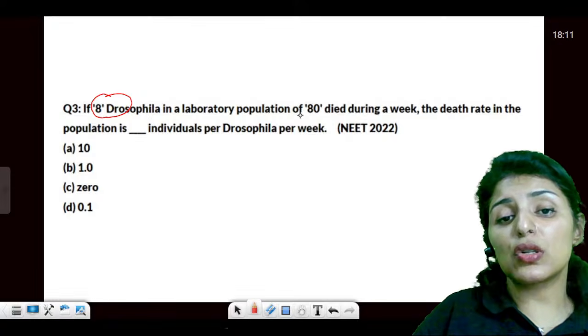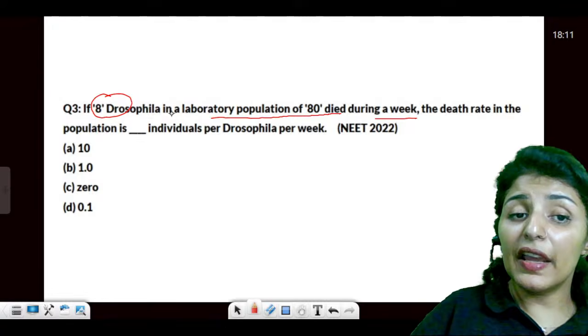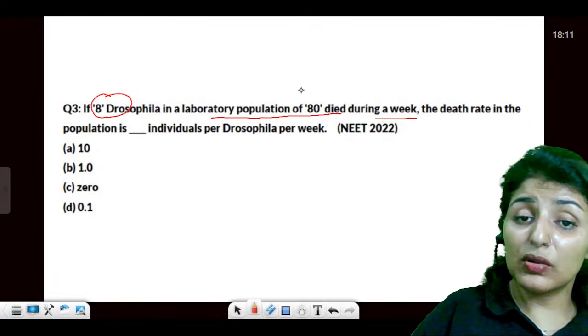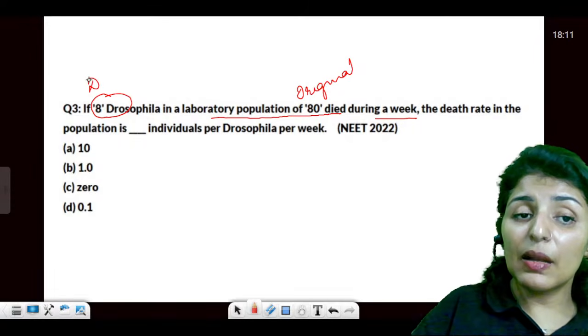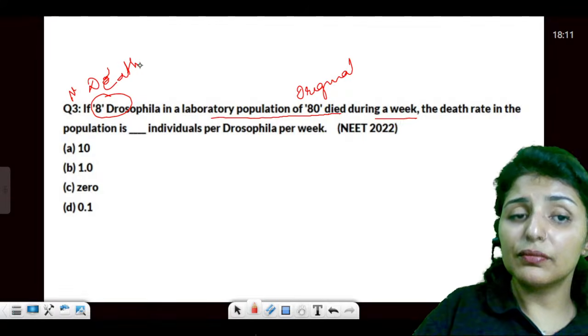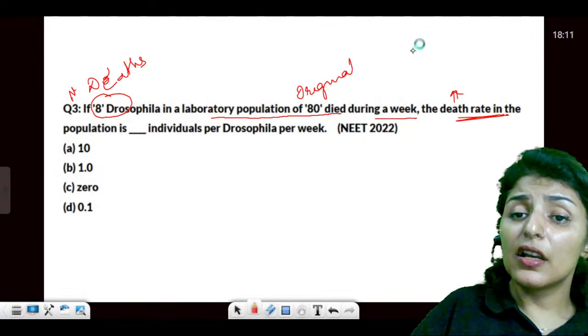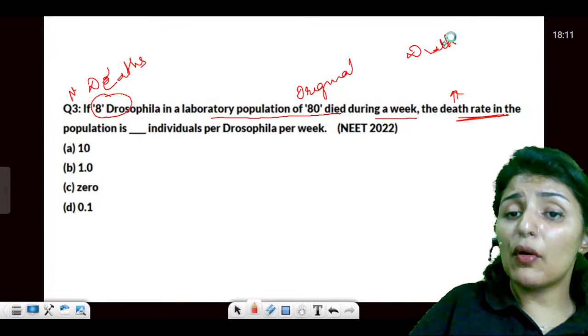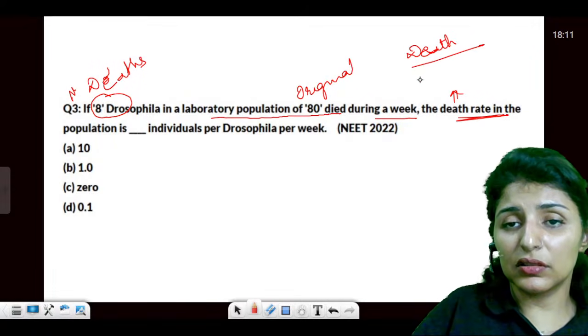Now, 8 Drosophila in a lab population of 80 died during a week. This is the original population, and this is the number of deaths. What is the formula for death rate? Number of deaths upon original population. Excuse me for the bad handwriting, it is because of my pen tab.